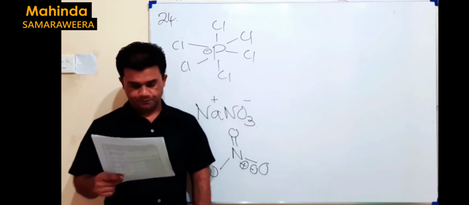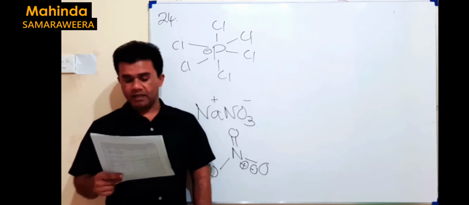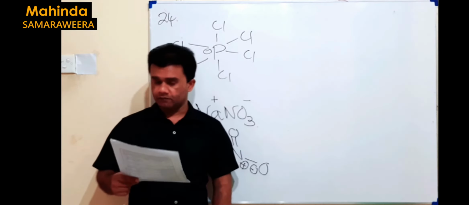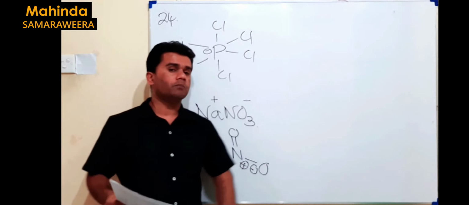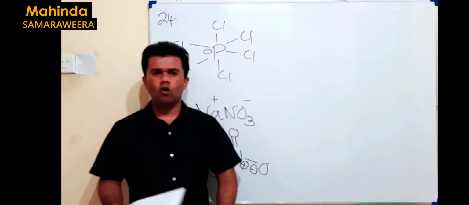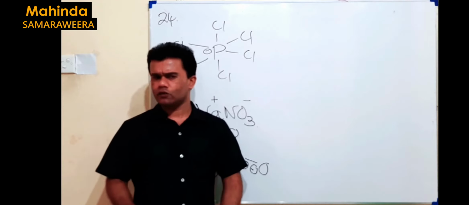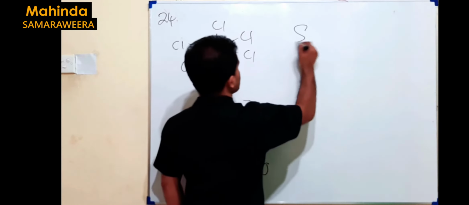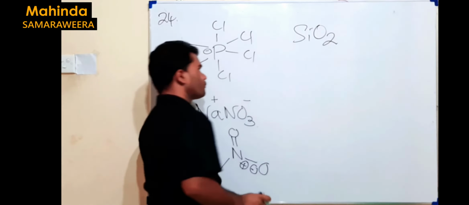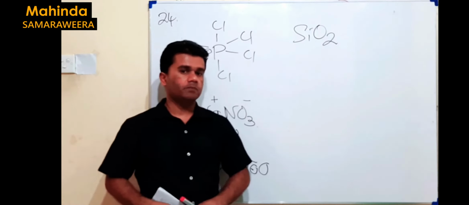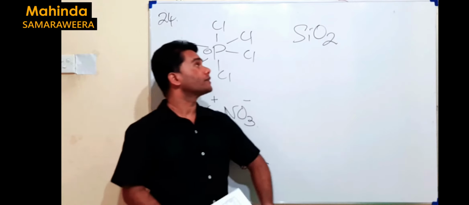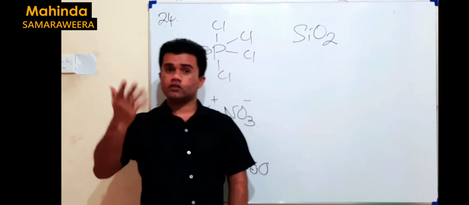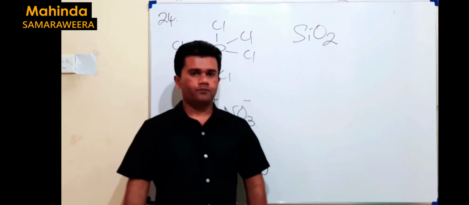That's false. Boiling and melting point values of any covalent compound are relatively less than ionic compounds. Any covalent is less than ionic. Is that true? It's not true. As an example, consider SiO2 silica. It's a covalent compound, but it has a giant lattice structure. Because of that, the melting point is quite high, over 1000.